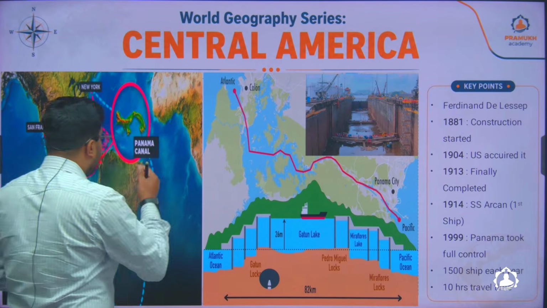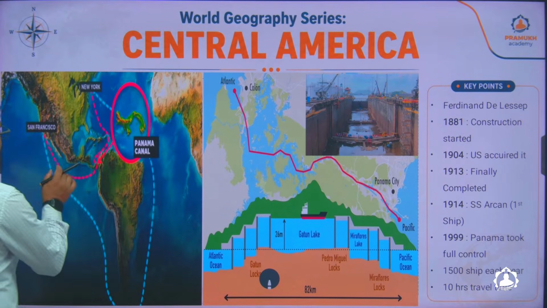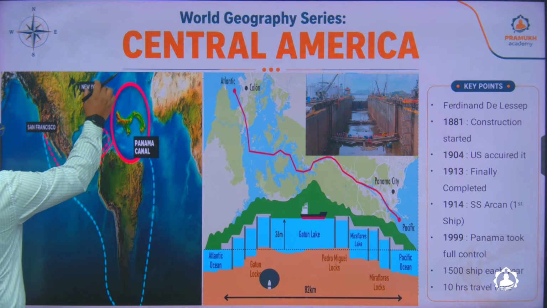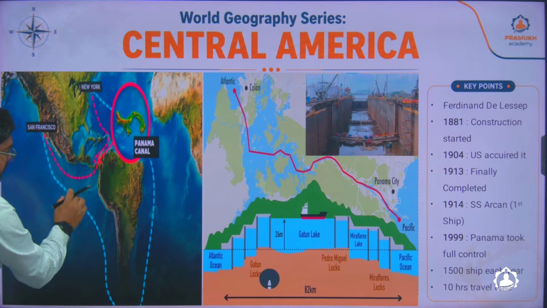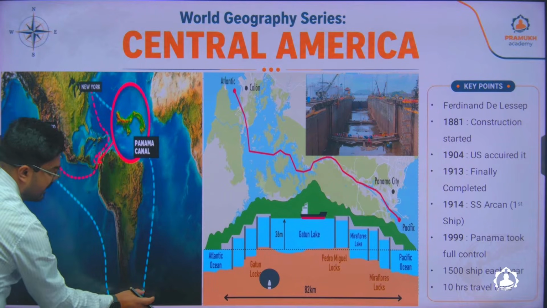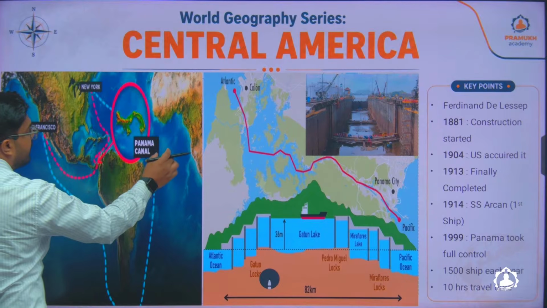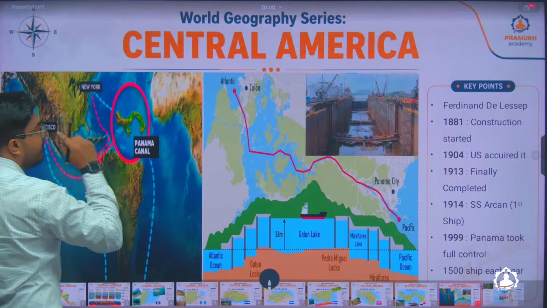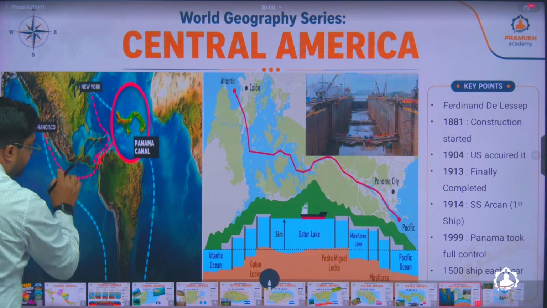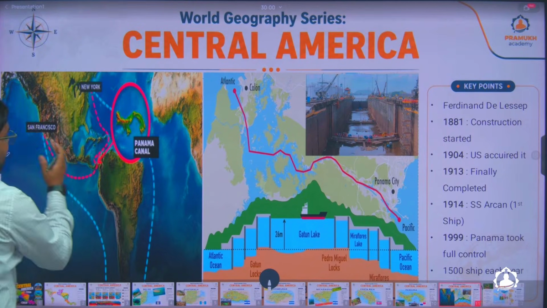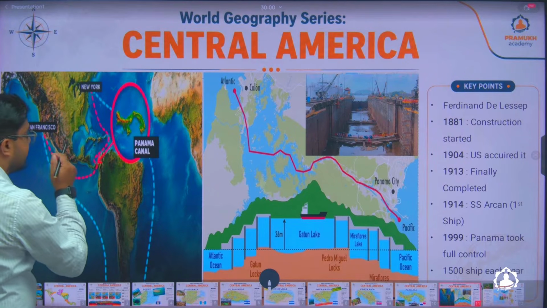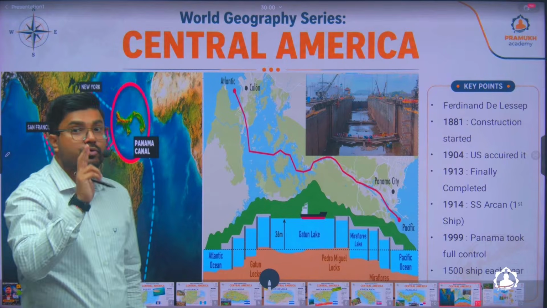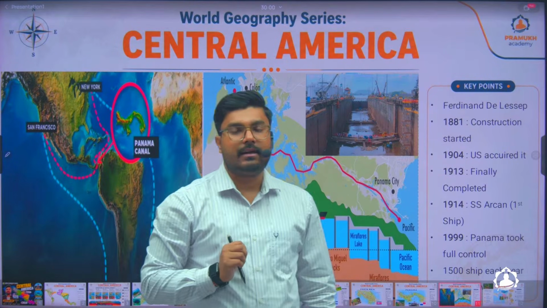The necessity of this canal was to reduce the time of ship travel. Before the Panama Canal was constructed, if any ship had to travel from San Francisco to New York on the eastern side of the USA, they would have to go through the Pacific Ocean, take the direct passage, and then enter into the Atlantic Ocean, and from the Atlantic Ocean they would have to go to New York. In a similar way, if they had to go to Europe, they would have taken the same route, but for Asia they would go on this side. So what happens is that for a person to travel from San Francisco to New York, it took 22 days to travel.